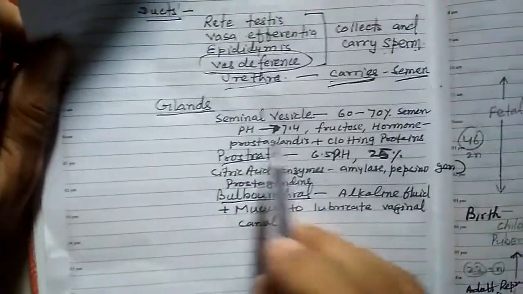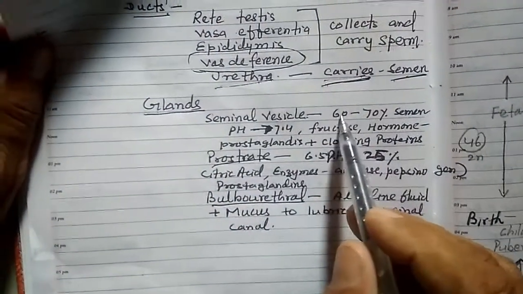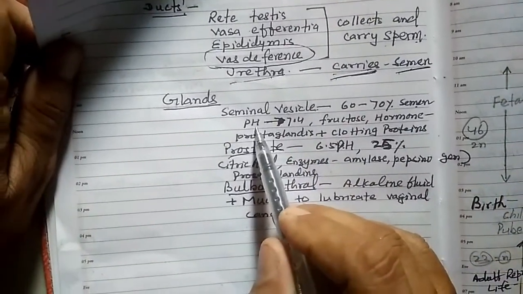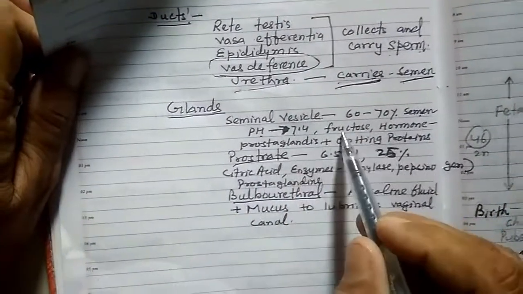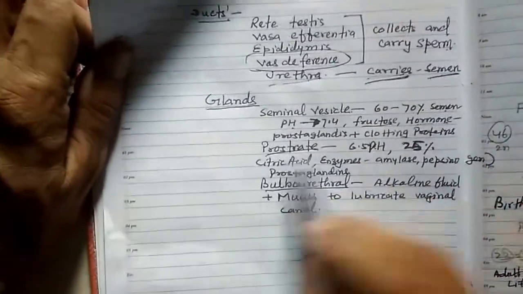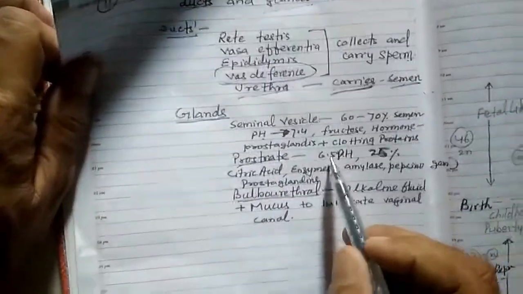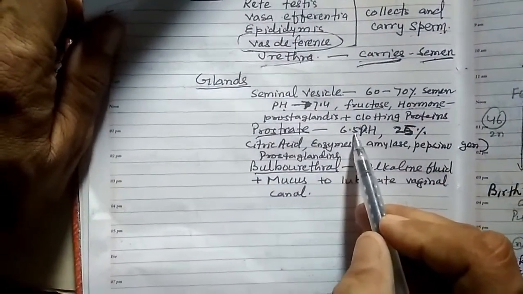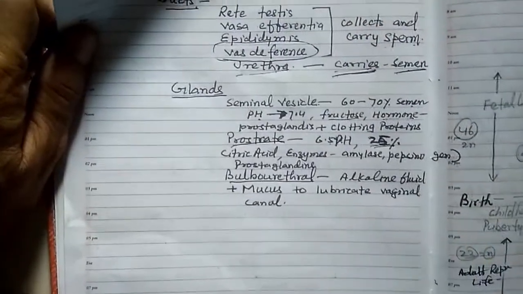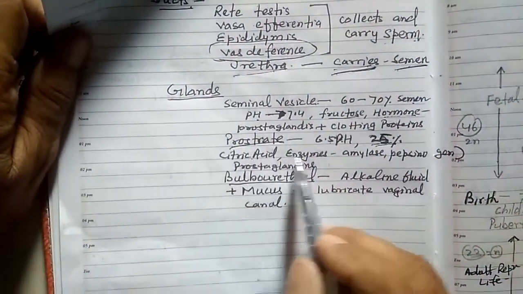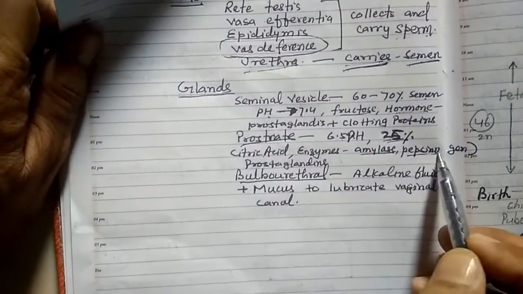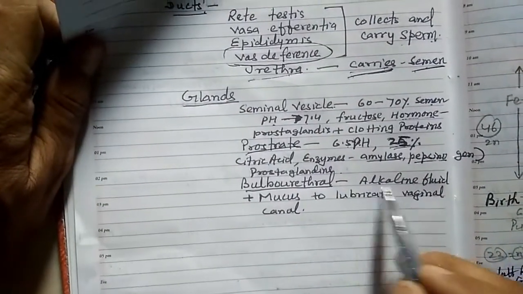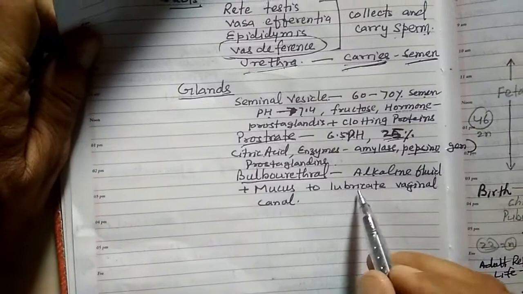Seminal vesicle secretes 60 to 70% of semen, which is alkaline, with a higher pH of 7.4, and contains fructose, hormones and calcium-rich substances. The secretion of the prostate gland is slightly acidic, pH 6.5, and gives 25% contribution, which may contain citric acid, enzymes like amylase, pepsinogen, prostaglandins, etc. Bulbourethral secretion is an alkaline fluid plus mucus to lubricate the vaginal canal.